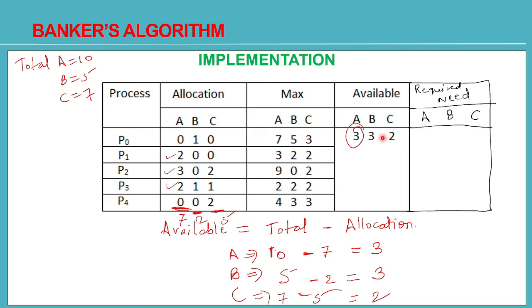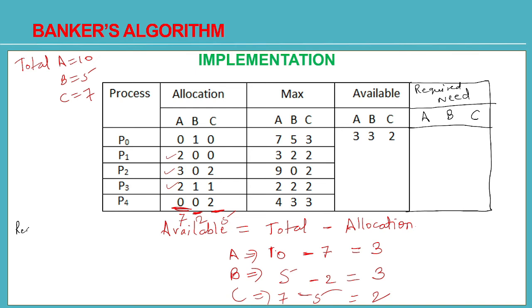Can you avoid the deadlock from these available resources? So that we have to find. If the sequence is coming safe, then we can say that there is no deadlock and it will not happen also in future. But if the sequence is not coming safe, it is coming unsafe, then there is a deadlock situation.